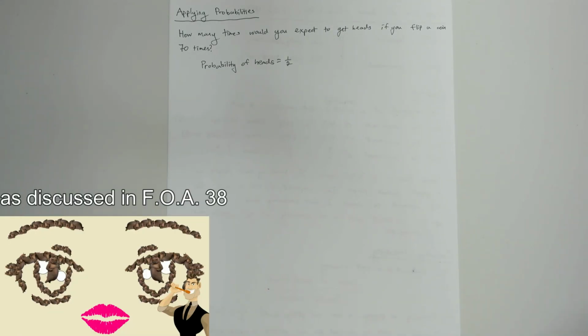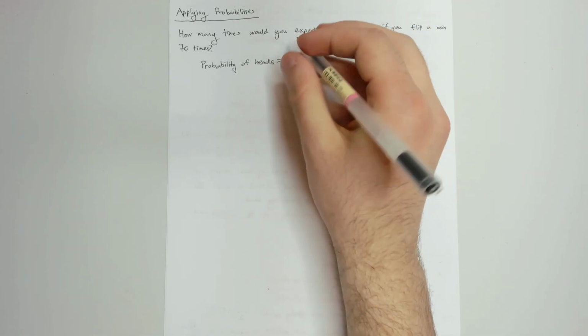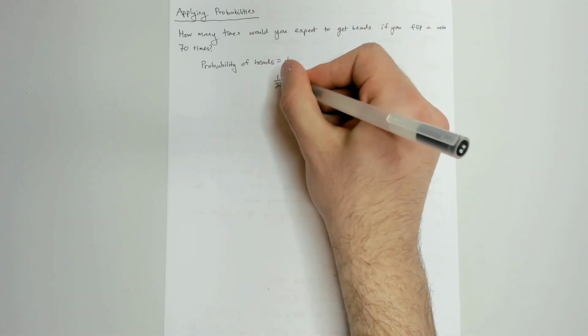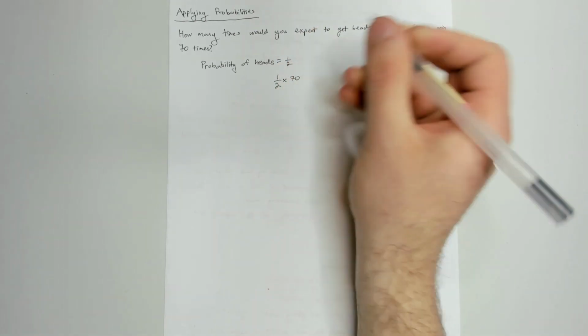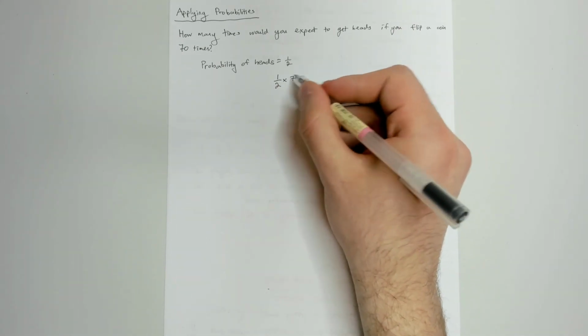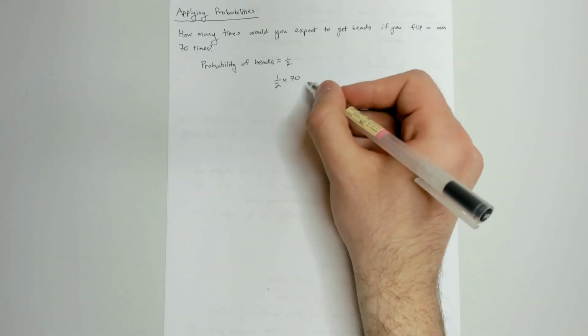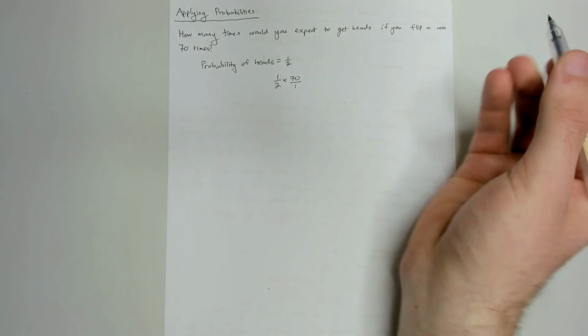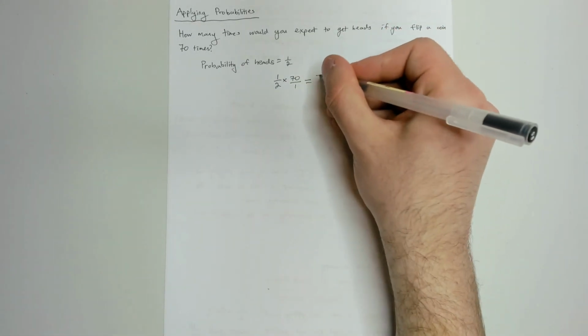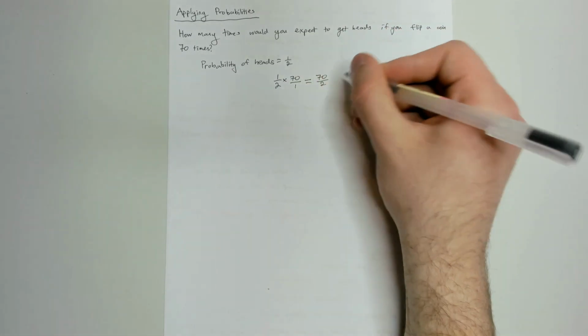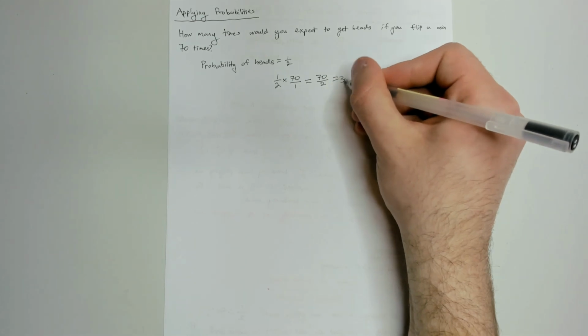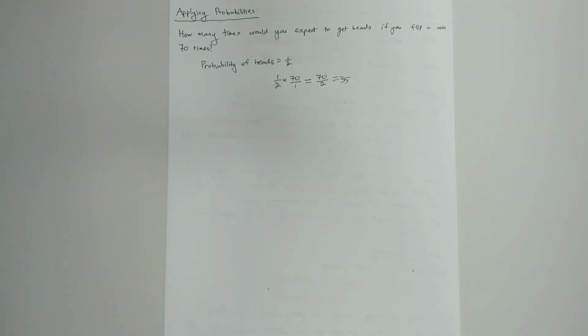And how did we apply proportion? That was through fraction multiplication, right? That's why all this stuff has come after the fraction multiplication video, because they're all applications of fraction multiplication. So if we do 1/2 and we multiply it by 70, to multiply these, it's numerator times numerator, denominator times denominator, so we make this 70 out of 1, and we're going to get 70 over 2, and 70 divided by 2 is 35. So we would expect to get 35 heads if we flip the coin 70 times.